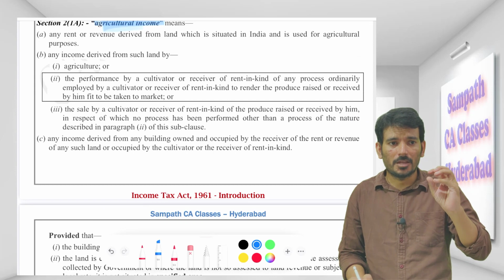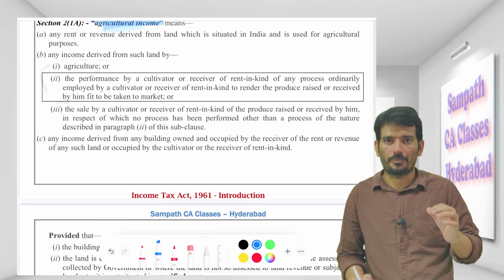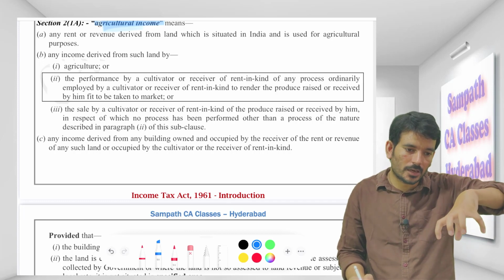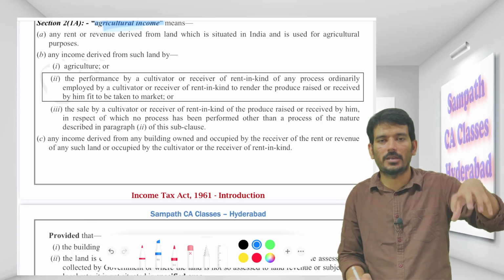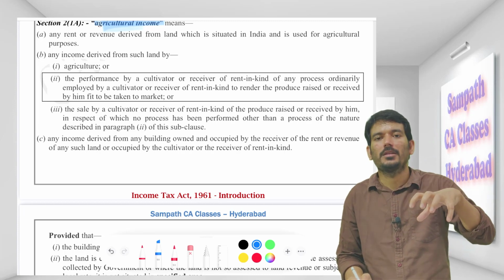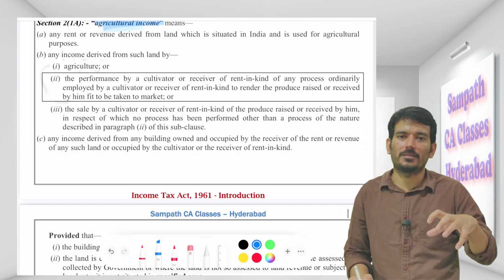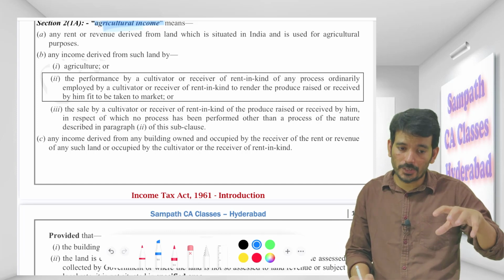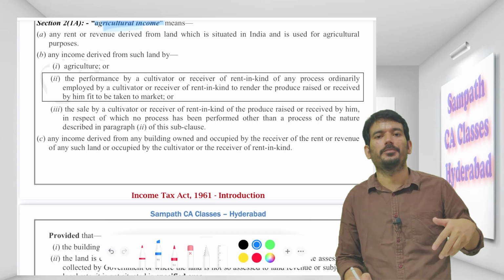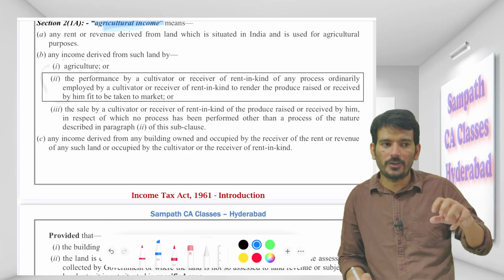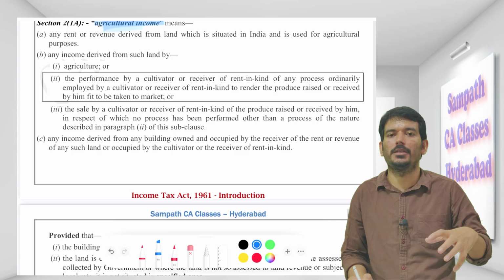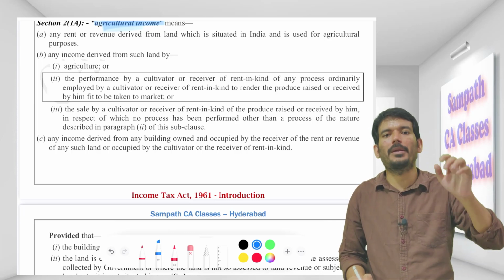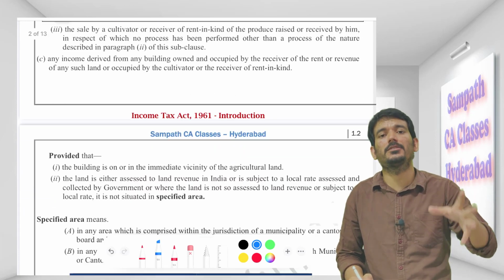And one more thing, the place of the land plays a major role. What I mean by that, if the land is situated within the urban area, then it is not agriculture. I mean, you should not be getting the benefit out of it. You can get it if it is situated far from your city, then you can say it's an agricultural land. But if it is in Hyderabad, I have a land here, I cannot say that it's an agricultural land. It is a non-agricultural land. You have to pay capital gain tax on it. You have to treat it as if it is not an agricultural land.